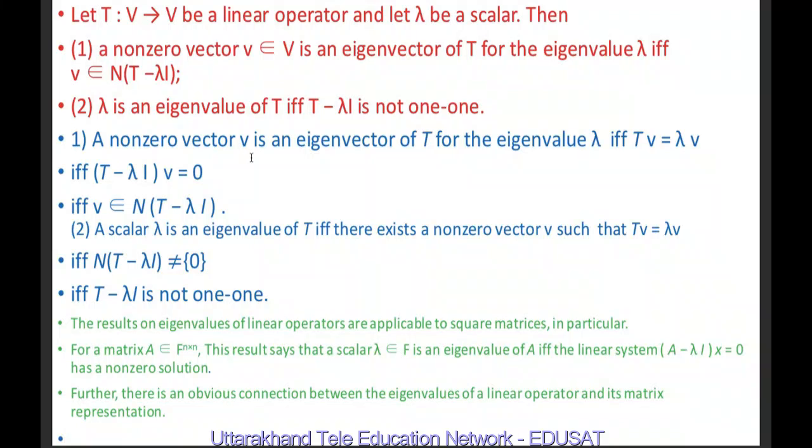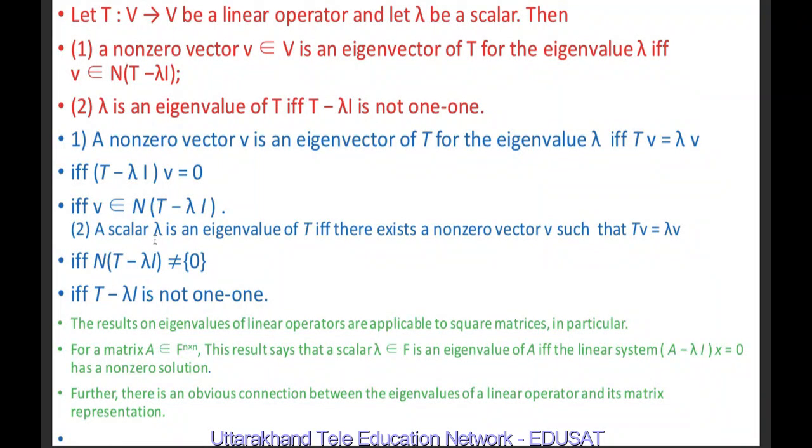A non-zero vector v is an eigenvector of T for the eigenvalue lambda if and only if Tv is equal to lambda v, if and only if T minus lambda I applied to v is equal to 0. It means this is possible if and only if v belongs to the null space of T minus lambda I. Now in the second case, lambda is an eigenvalue of T if and only if T minus lambda I is not one-one.